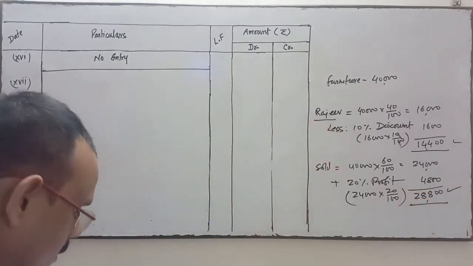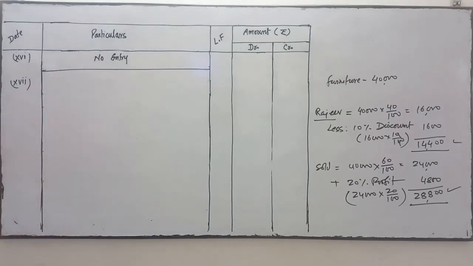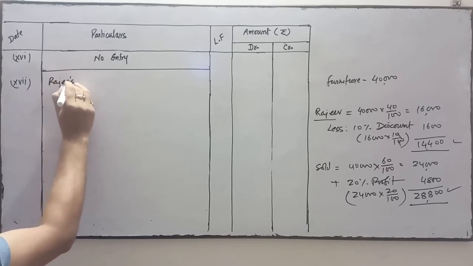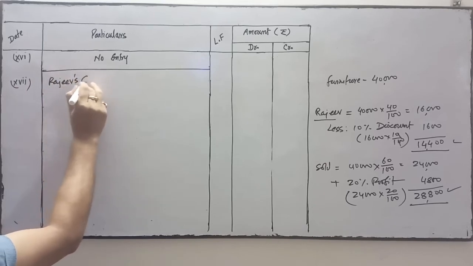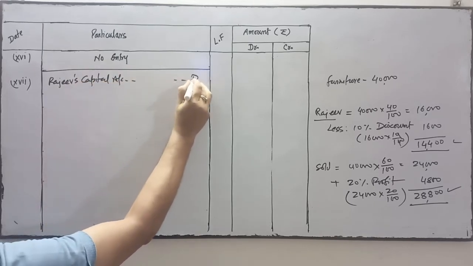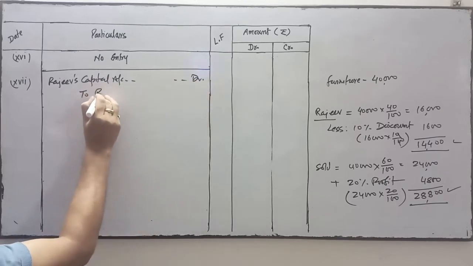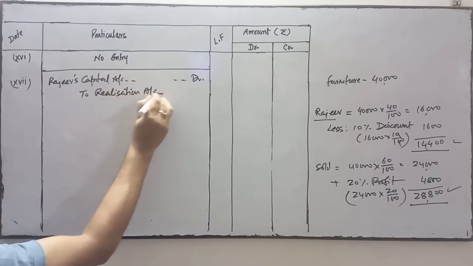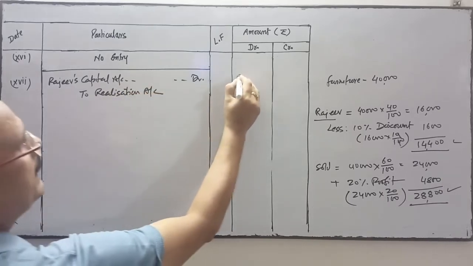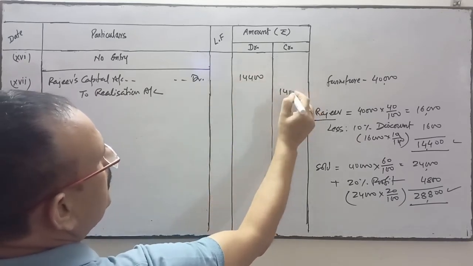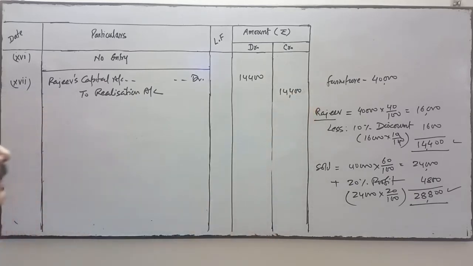Okay. So the entry will be, when Rajiv has taken, Rajiv's capital account debit to realization account, when Rajiv has taken 40% furniture at rupees 14,400. The narration will be very simple: being Rajiv taken over the 40% furniture at a discount of 10%.